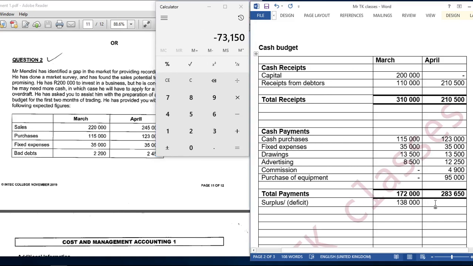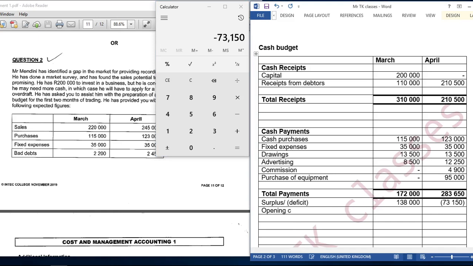Our payments are bigger than our receipts, so this one is a deficit, 73,150. Okay, let me just cross check. 210,500 subtract 283,650. 73,150.